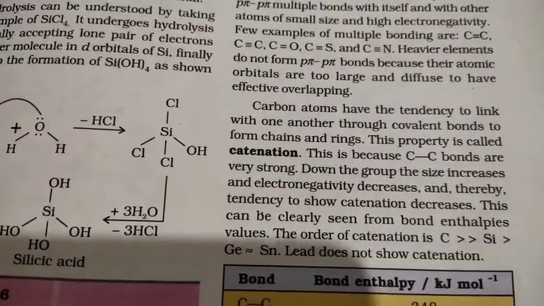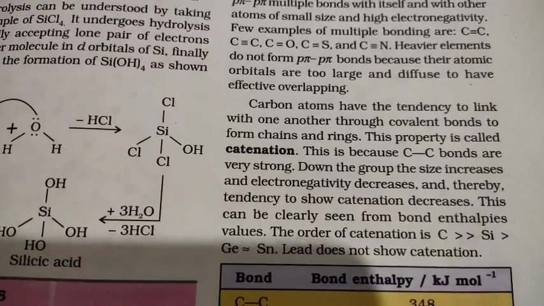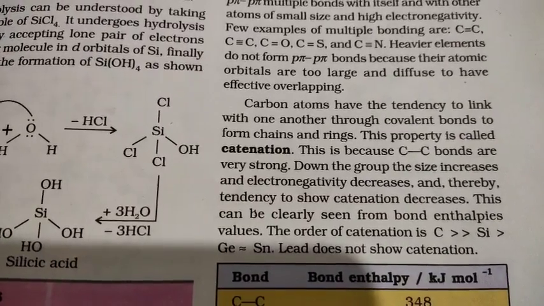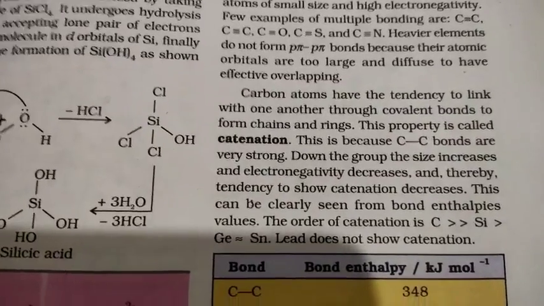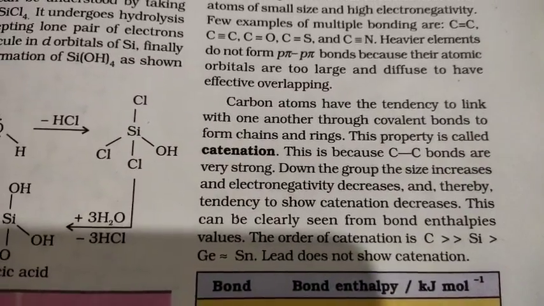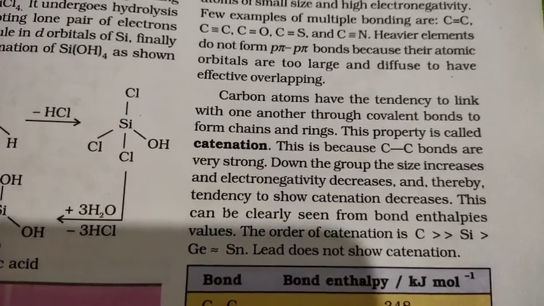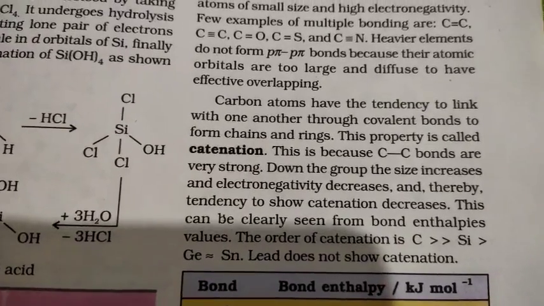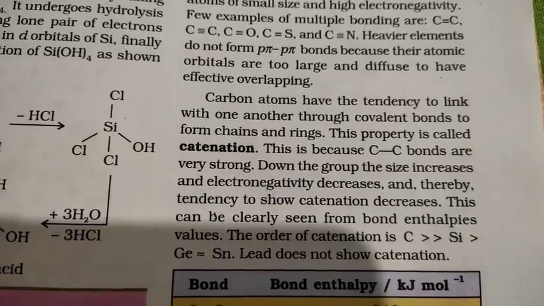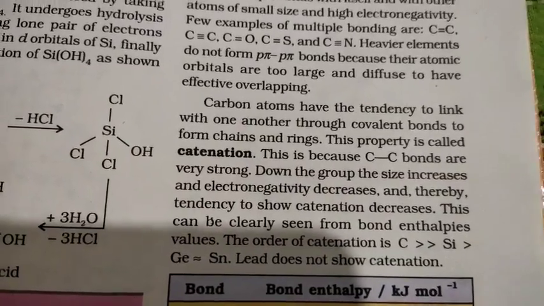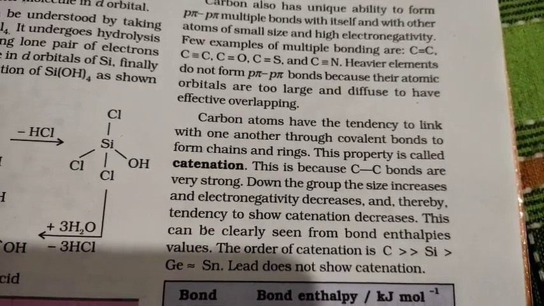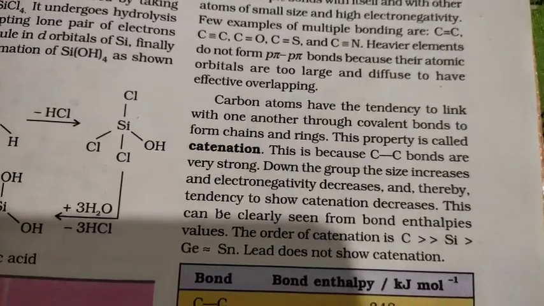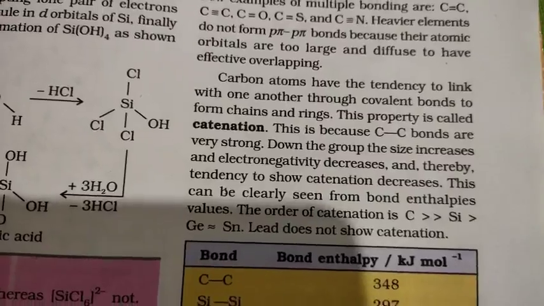There is a unique property of carbon known as the catenation property, by virtue of which it can form carbon chains. Carbon atoms have the tendency to link with one another through covalent bonds to form chains and rings. This property is called the catenation property, and because of it, the carbon-carbon bonds become very strong, and it is not very easy to break those bonds.